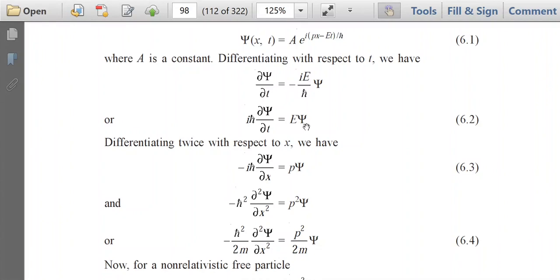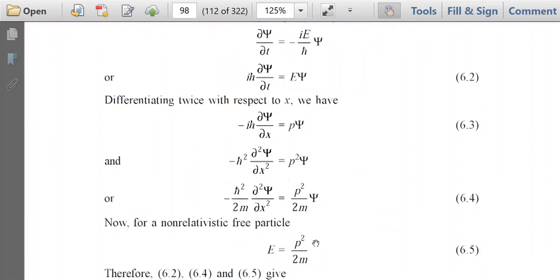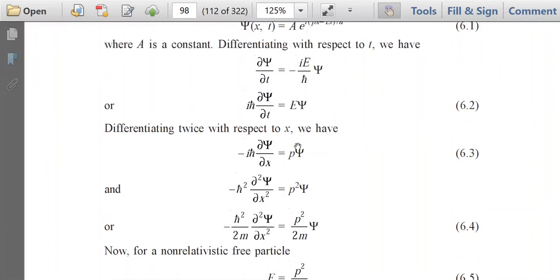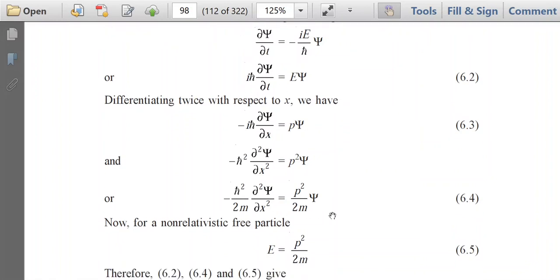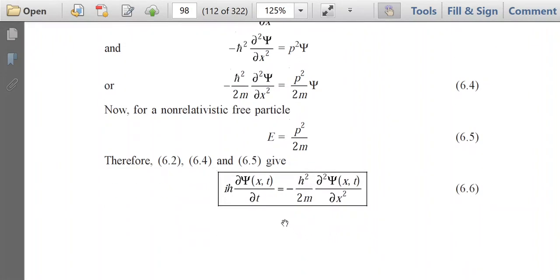Now look at the right hand side of this equation, that is i h-bar del psi by del t equals E psi. In the right hand side there is E psi, and here in the right hand side there is p squared by 2m into psi. So p squared by 2m means E. We know that E equals p squared by 2m. So the right hand side of equation number 6.2 and the right hand side of equation number 6.4 are the same. So we can write, combining these two equations, i h-bar del psi by del t equals minus h-bar squared by 2m del squared psi by del x squared.